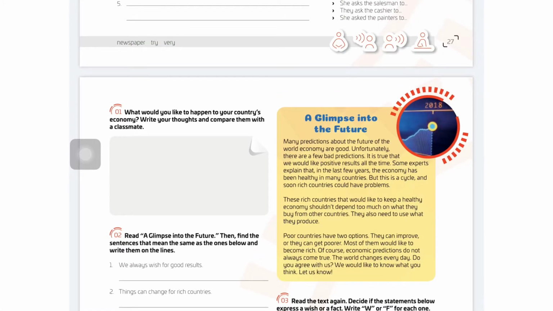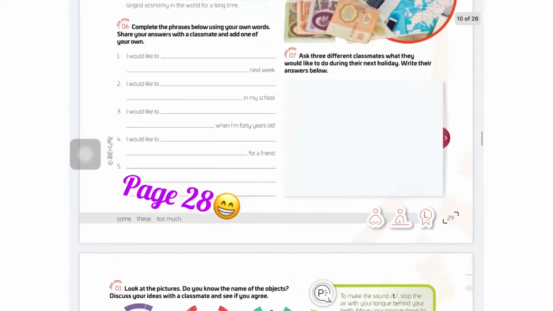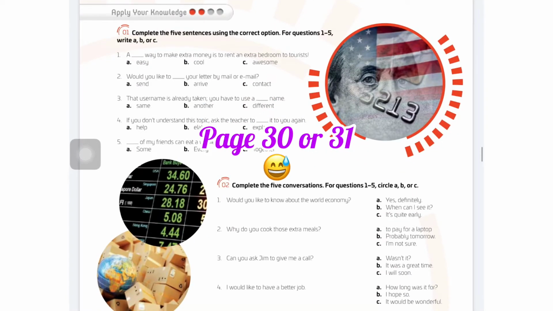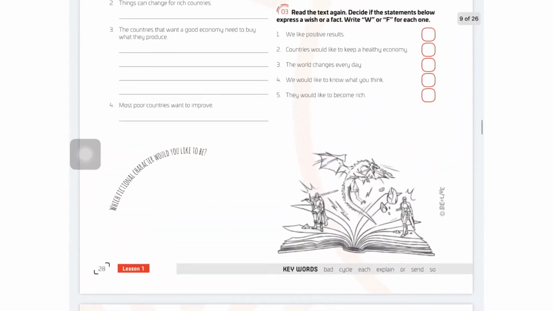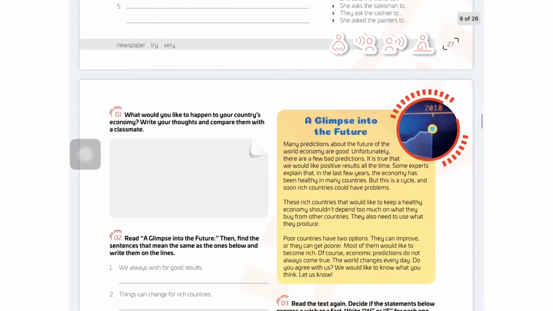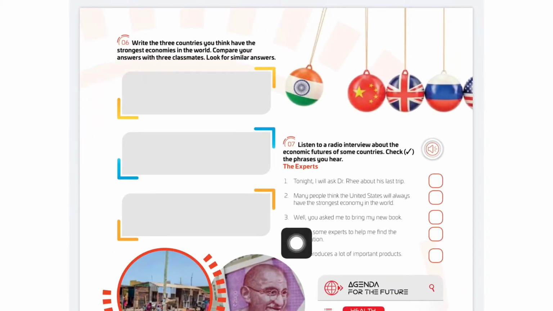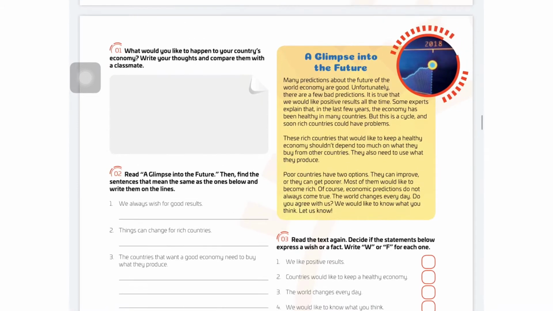For example, we are going to work from page 28 until page 30 or 31, depending on the time that we can reach. Perfect. Now, on page 27, we are going to clarify this aspect. We are going to share in class the ideas that we got doing the research. Yes? Perfect. So then we are going to start with page 28.